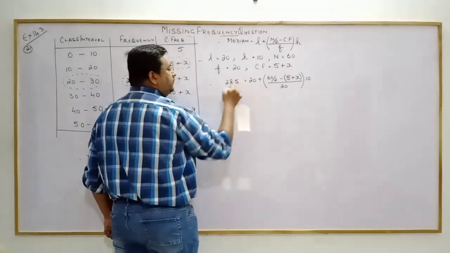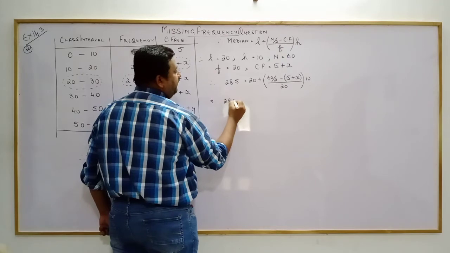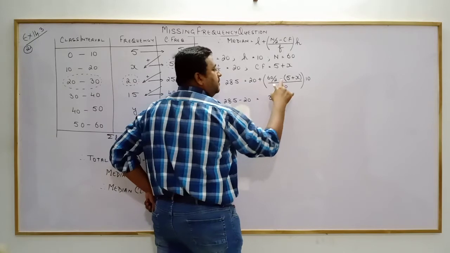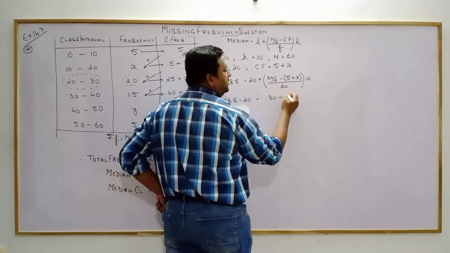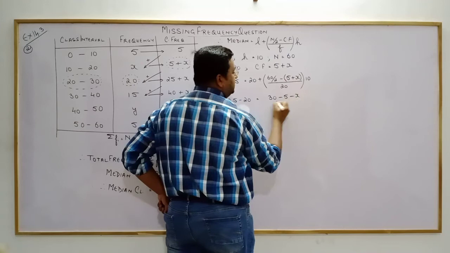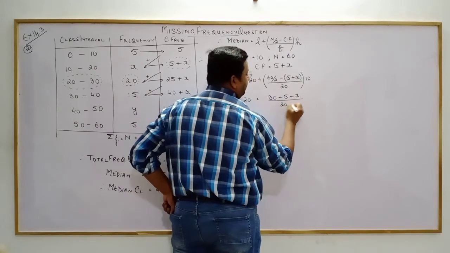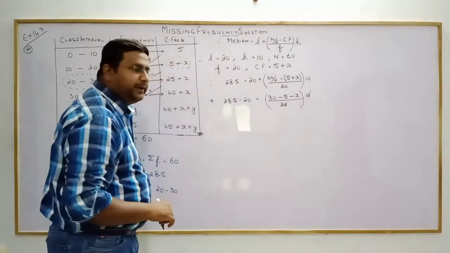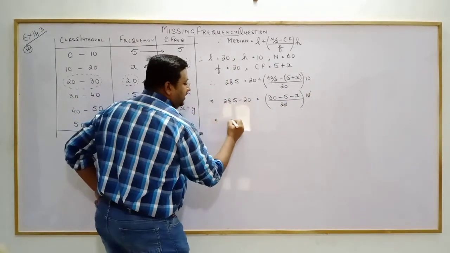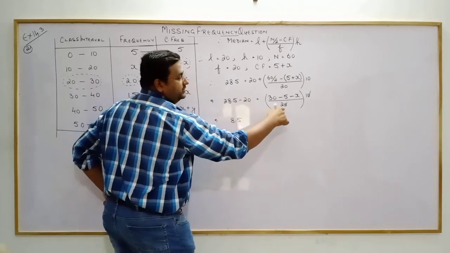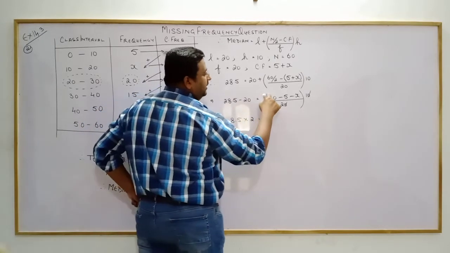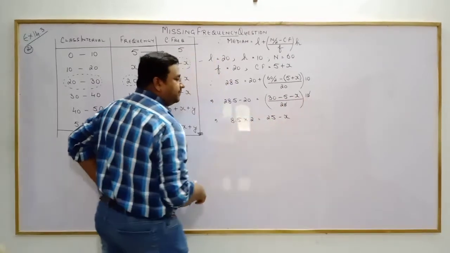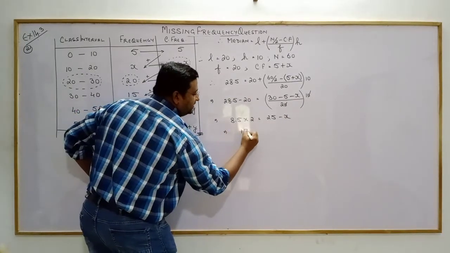Transpose plus 20 over here, minus 20. 28.5 minus 20 is equal to 60 upon 2, 30, minus into plus, minus, minus into plus, minus upon 20 into 10. So 0 and 0 cancel because it is a multiplication. 28.5 minus 20, 8.5. 2 is in division, goes into multiplication. 30 minus 5, 25 minus x. 1 multiplied by 25 minus x. 8.5 into 2, 17.